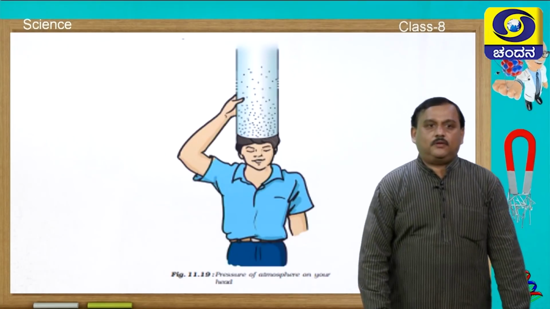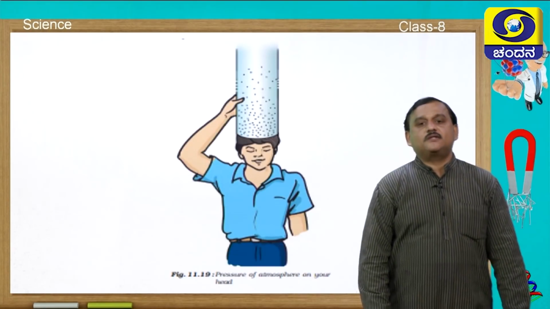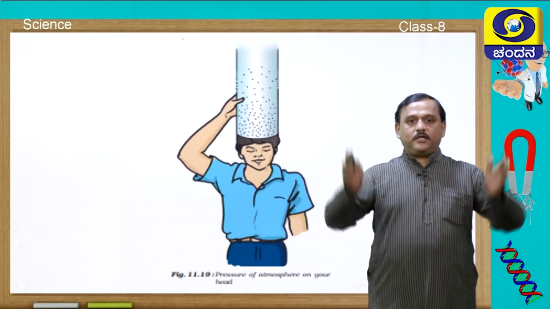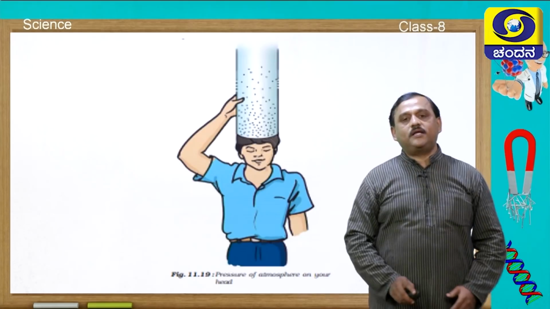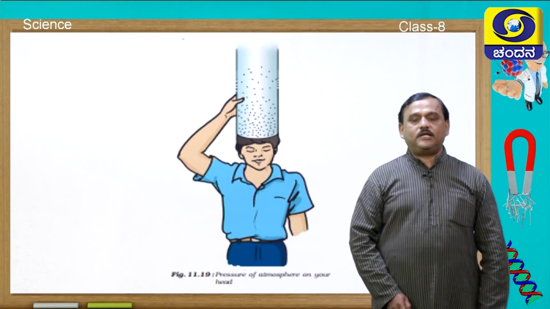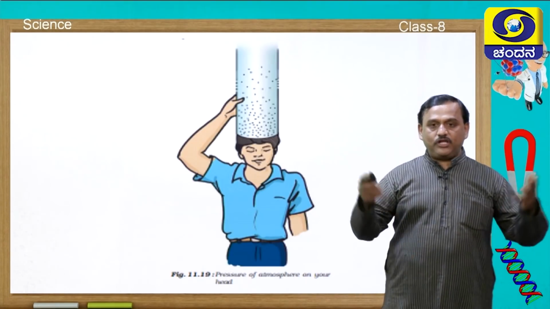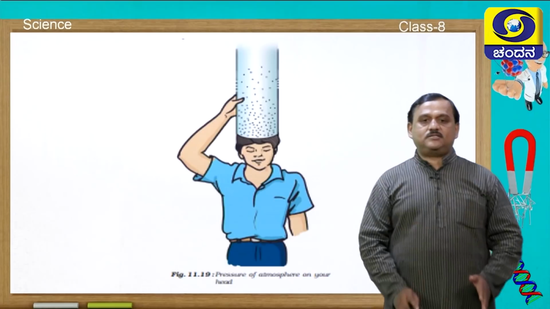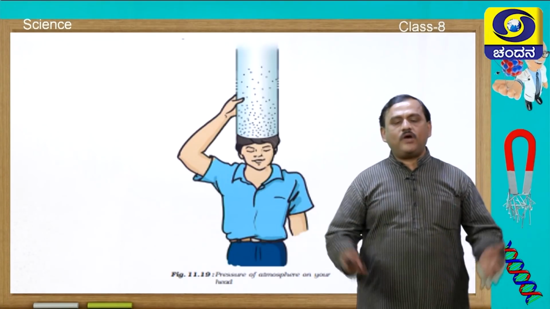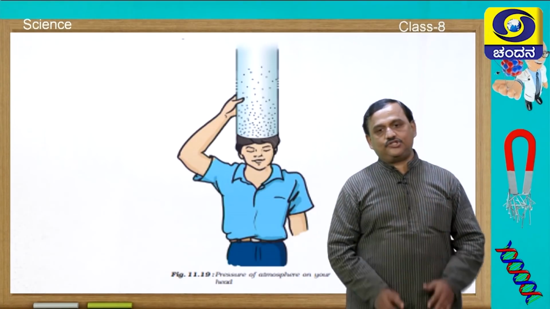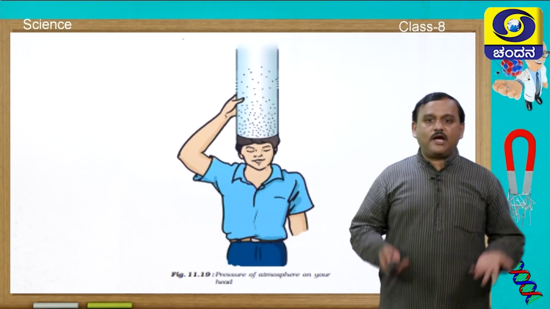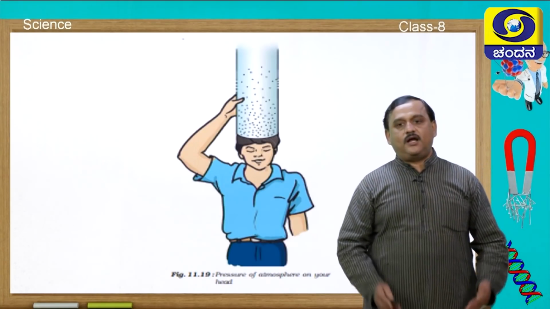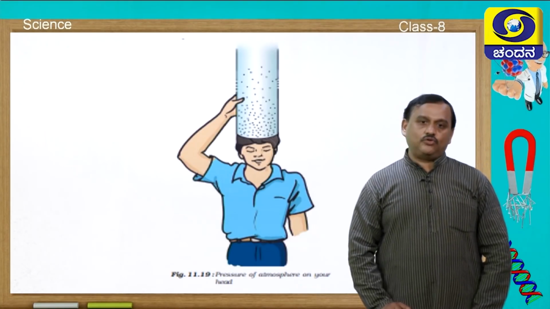And we human beings and animals are also under atmospheric pressure. On our head the air column is constantly exerting pressure, which is actually quite large. But why does it not crush us? Why are we not damaged? That is the question. Because we also have internal pressure which balances the pressure of the atmosphere, and it does not cause any harm to the body.